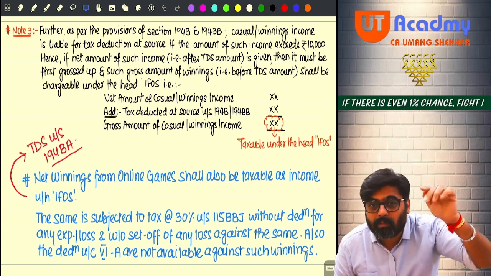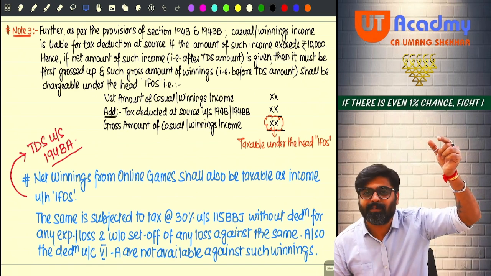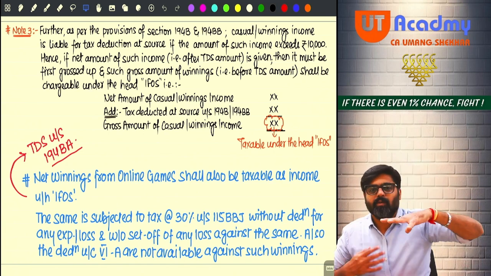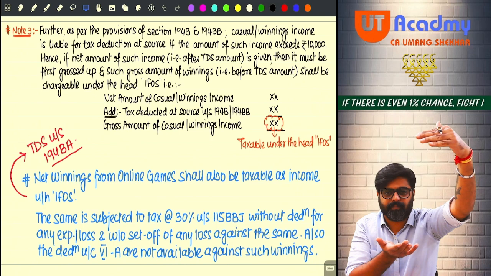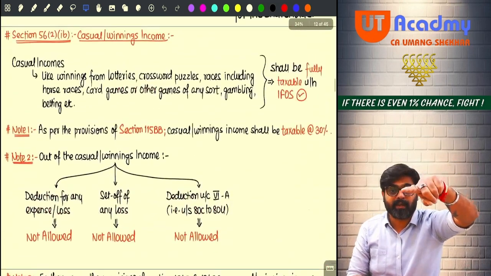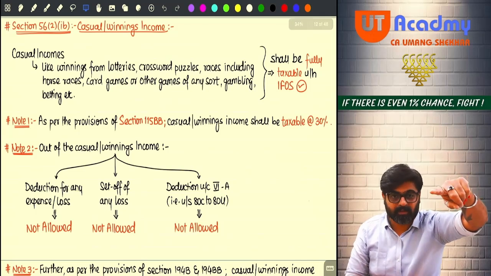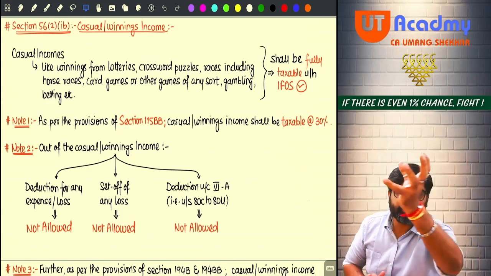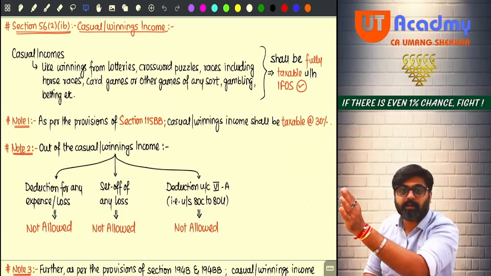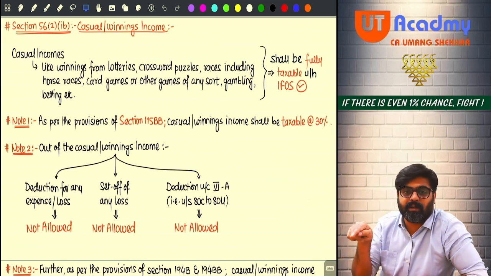But in that total amount, are you showing this TDS amount as your income only? No. Meaning that first show the entire amount as your income. Don't take any deduction. Don't take any set off. Don't take any chapter 6 deduction out of that amount. Getting my point? Now that entire amount will be shown as a part of your total income. Separate it. Apply 30% tax rate and calculate the tax on that.